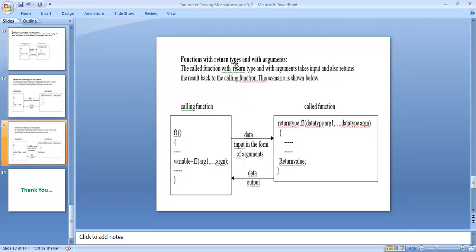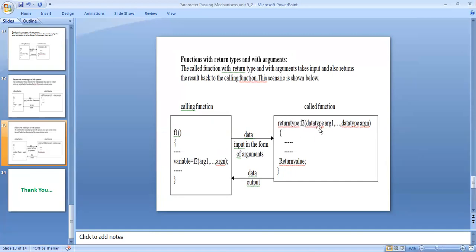Function with return type and with arguments. It means that the called function with return type and with arguments takes input and also returns the result back to the calling function. It means that both arguments and result are communicated between the two sides, calling function and called function. The calling function sends data input in the form of arguments to the called function.